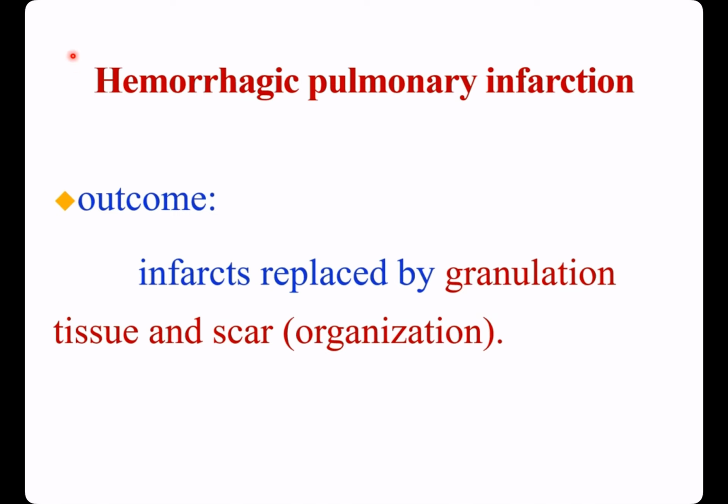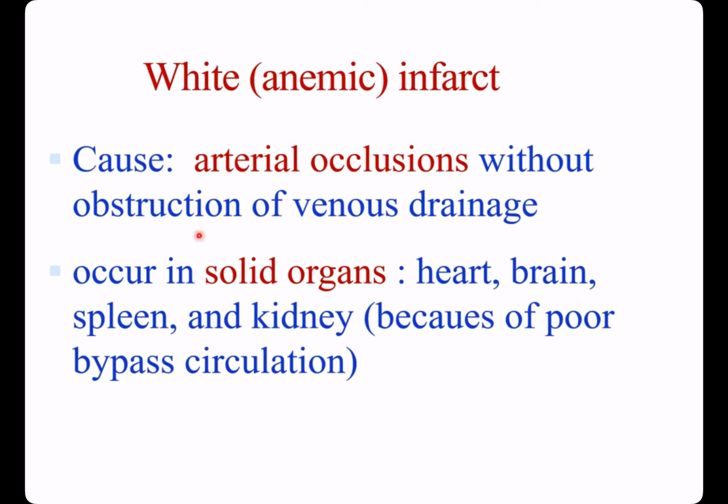Outcome of hemorrhagic infarct: the infarct is replaced by granulation tissue. We call it organization, and a scar forms. White or anemic infarct is caused by arterial occlusions without obstruction of venous drainage. It usually occurs in solid organs such as heart, brain, spleen, and kidney because of poor bypass circulation.